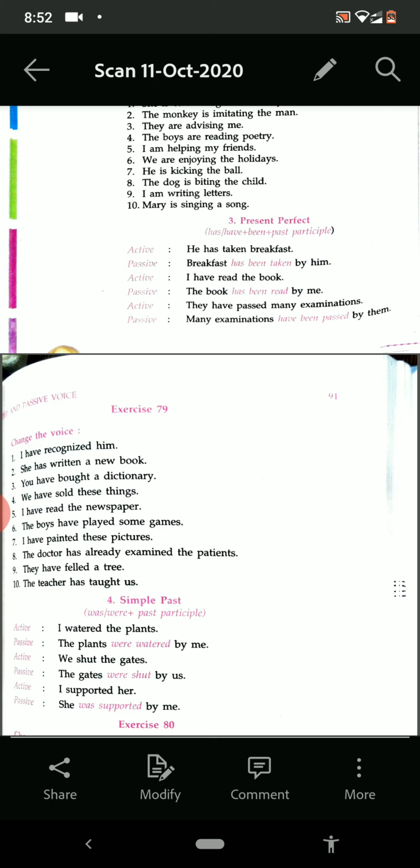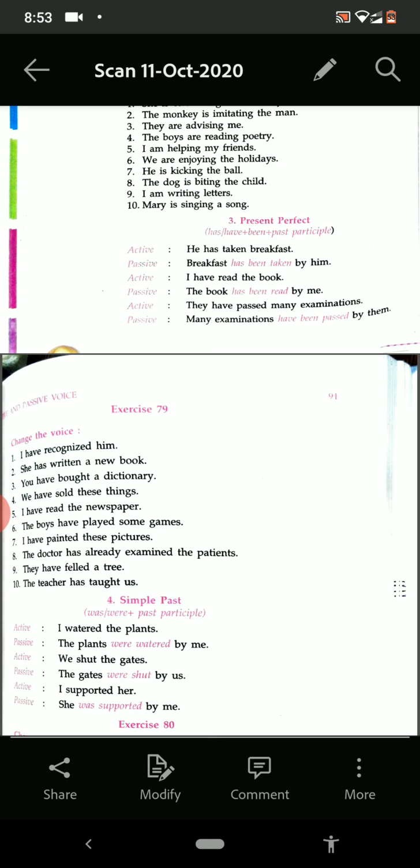We have sold these things. These things have been sold by us. I have read the newspaper. The newspaper has been read by me. The boys have played some games. Some games have been played by the boys. I have painted these pictures. These pictures have been painted by me.